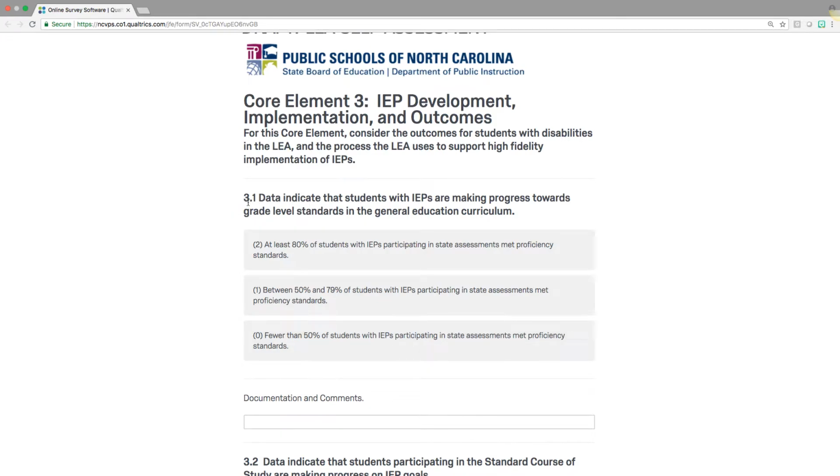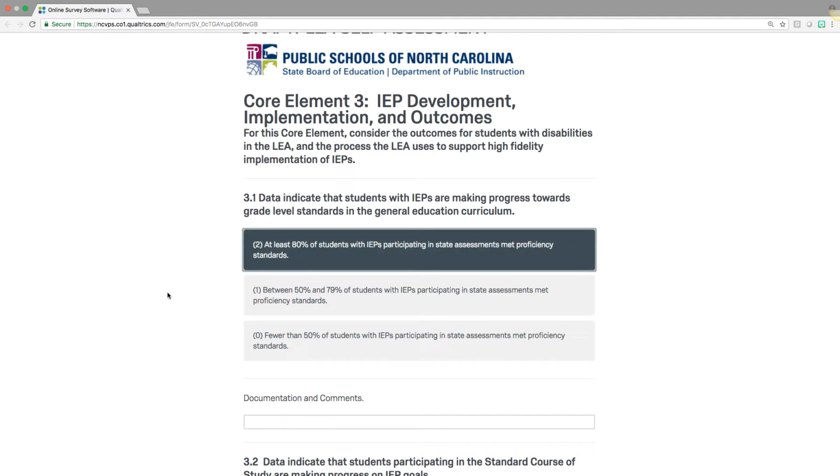So you can see critical component 3.1, data indicate that students with IEPs are making progress towards grade level standards in the general curriculum. You can select, based on what your data reflect, at least 80% of students, between 50 and 79%, or fewer than 50%. To make that rating, you simply click on the appropriate one of these boxes, and that will be highlighted, and that will record your rating.